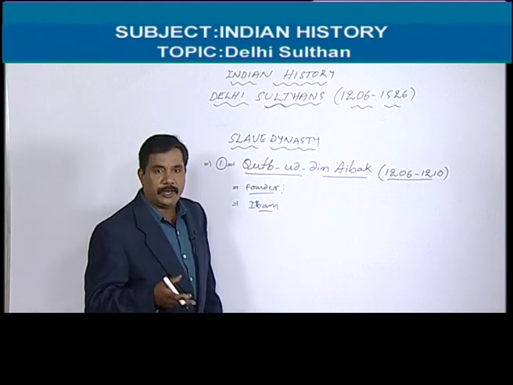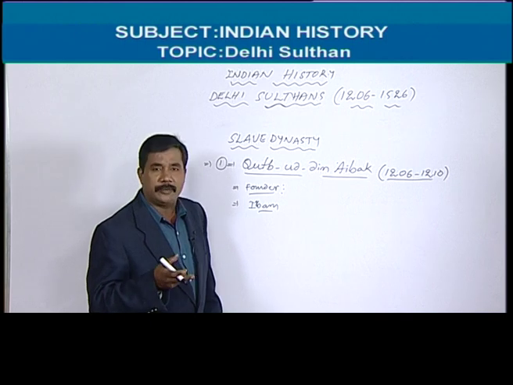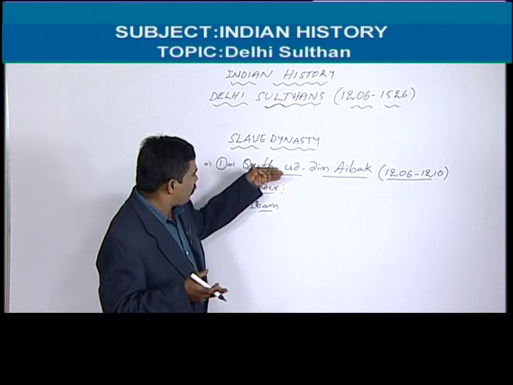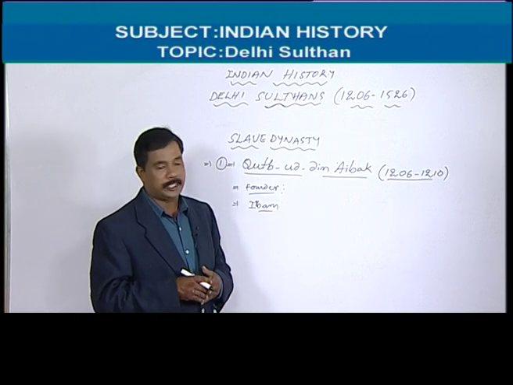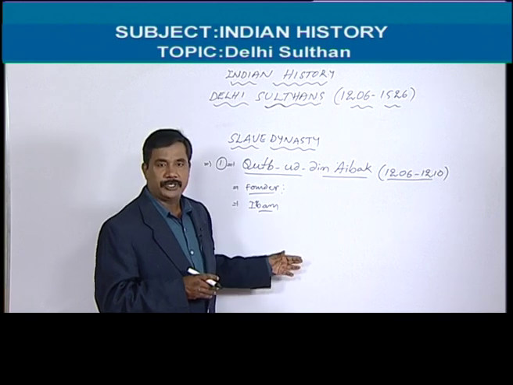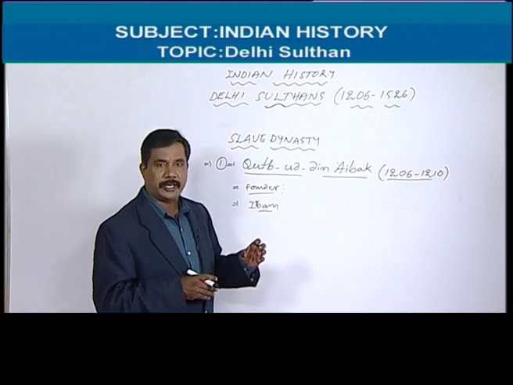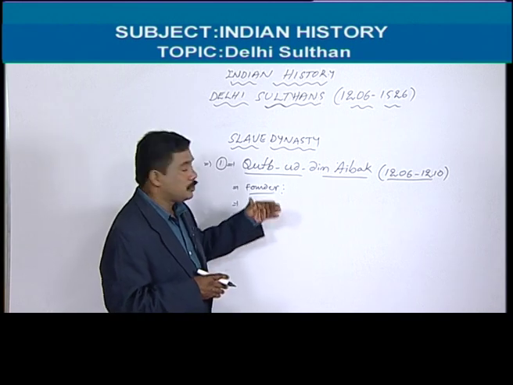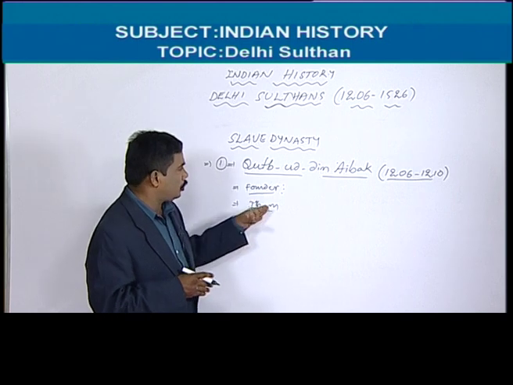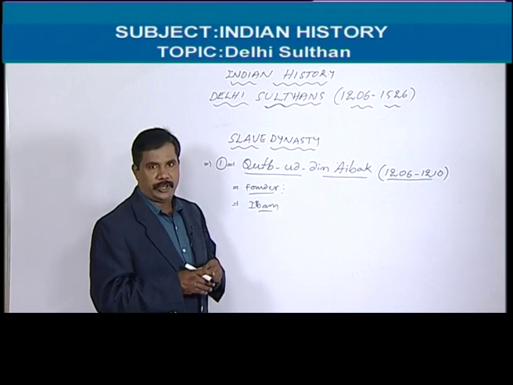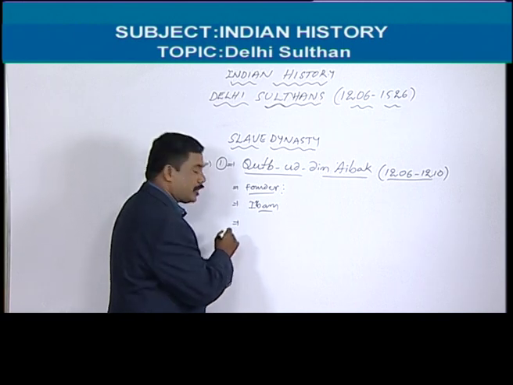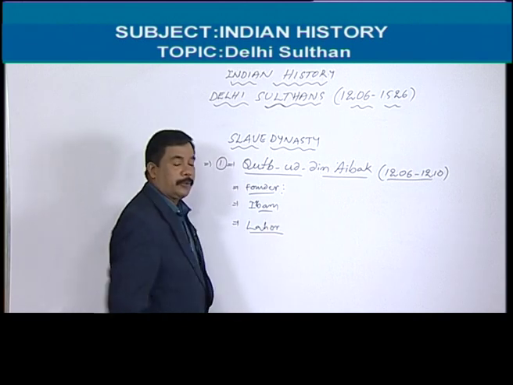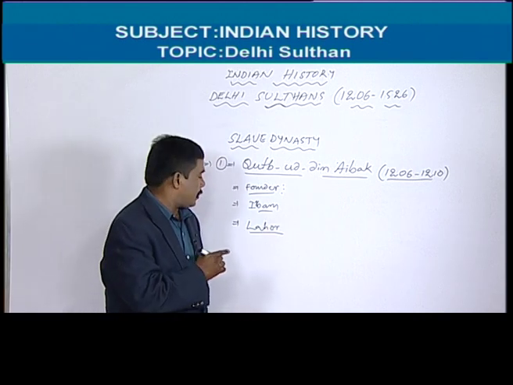I have one doubt. Why are we calling them slaves? Why do we say Slave dynasty? Because in the Slave dynasty, the important kings, especially Qutbuddin Aibak, Iltutmish, and Balban, these 3 important kings, came from slave families. That's why we call it the Slave dynasty. He started the administration from Lahore; his capital was Lahore. So he started the Delhi Sultanate from Lahore only.